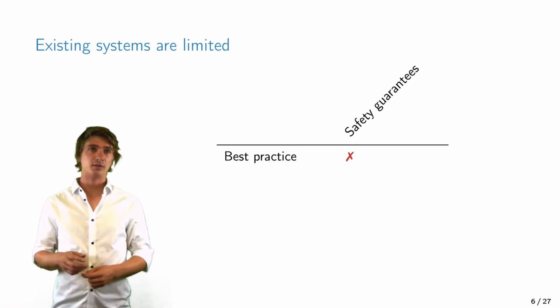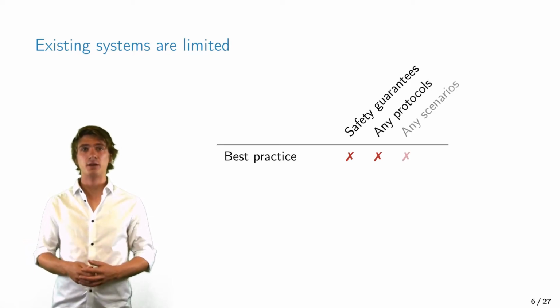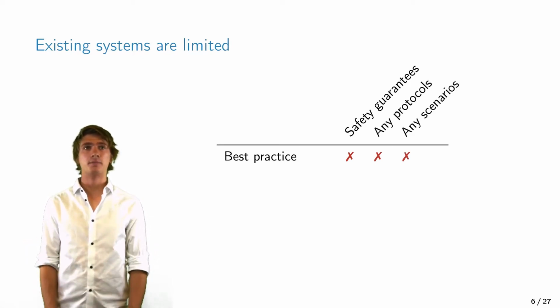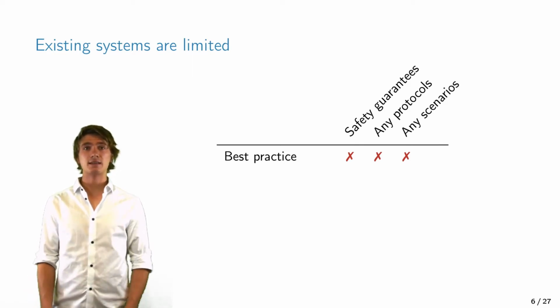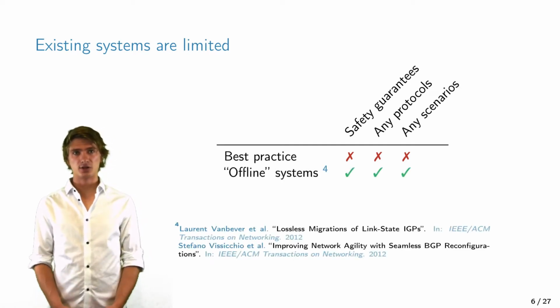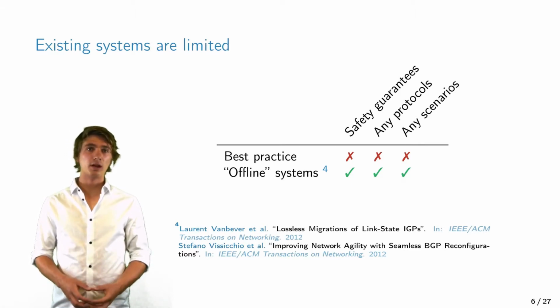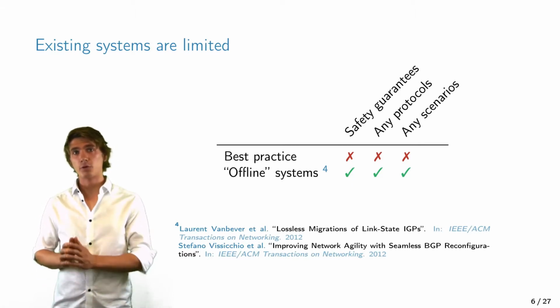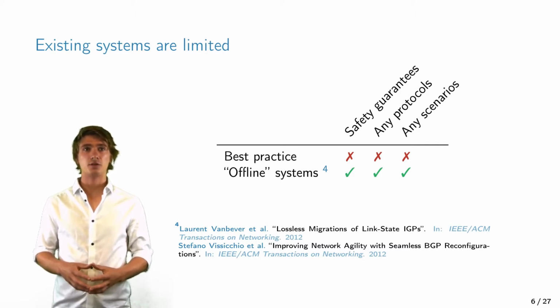But in addition to that, these practices are prepared for a specific protocol and migration scenario, so they cannot be applied universally. This is clearly an important problem, and we're not the first ones to look at it. Existing systems can be distinguished into 2 different categories. Offline systems run the initial and the final configuration at the same time. Then, they wait until the final one has converged, while still forwarding packets according to the old configuration. Finally, these systems activate the new configuration on one router after the other in an ordering that preserves the objective.